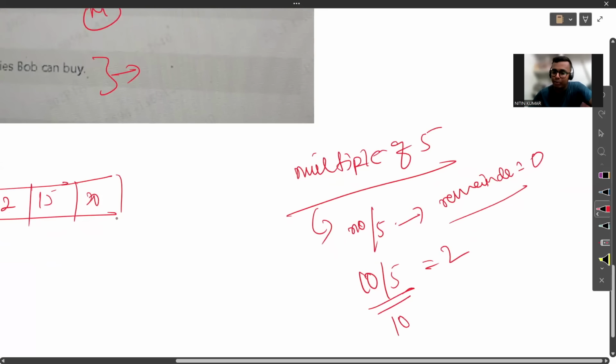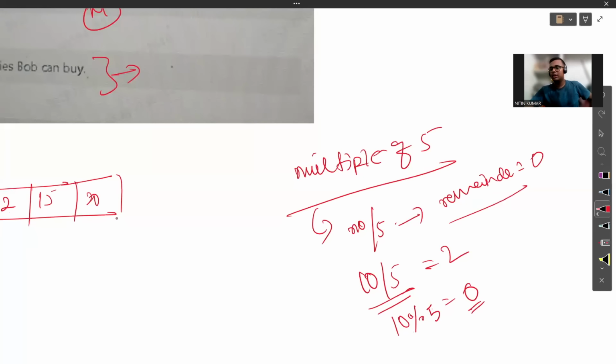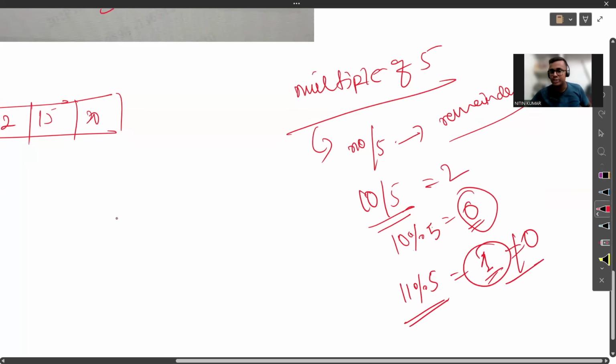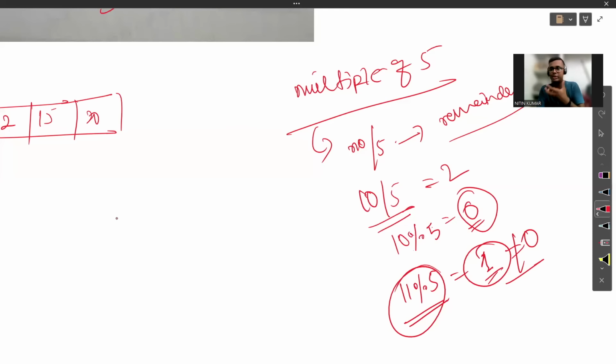So for that, I have to take the modulo of it. The modulo operator, you know, will give the remainder. So if you divide 10 by 5, the modulo you get is 0. So you know that the remainder is 0, which means it is a multiple of 5. The same thing you could do with the next number. Let's check 11. When you take the modulo with 5, you get the remainder as 1. So it is not equal to 0, which means it is not a multiple of 5, and we know 11 is not a multiple of 5. So this is the criteria to check whether a number is a multiple of 5 or not: just take that number modulo 5.